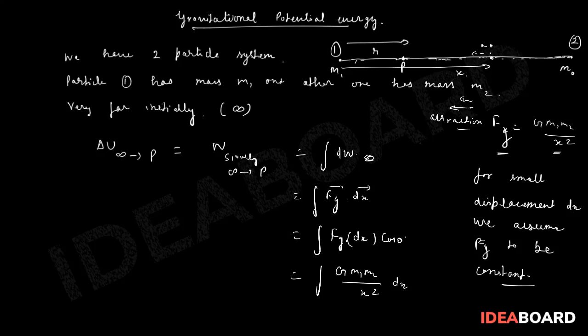Now we have to integrate, coming from infinity up to distance r, which gives the value of W for coming from infinity to point P.